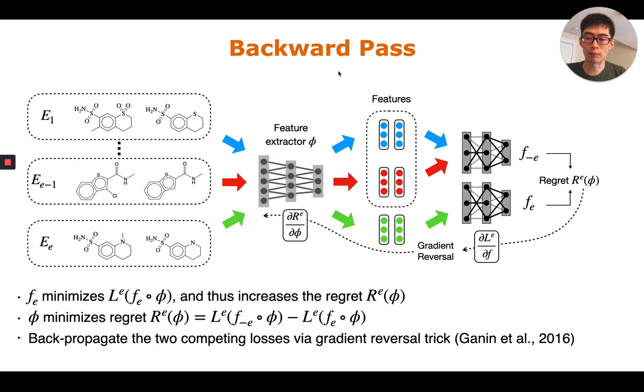In the backward pass, we can optimize everything using gradient descent, but just to note, inherently our objective is an adversarial game. F_E minimizes the oracle-specific loss and thus increases the regret. Phi minimizes the regret instead. We can solve this adversarial game in one go using the gradient reversal trick. We can backpropagate the two competing losses in one go using this gradient reversal layer between the feature representation and the predictors.